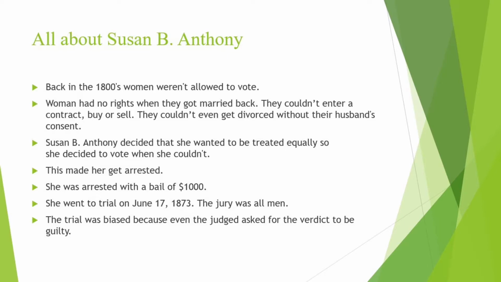Susan B. Anthony decided that she wanted to be treated equally amongst all human beings, so she decided to vote even though she couldn't. This action made her get arrested. She was arrested with a bail of $1,000, so she was released. She finally went to trial on June 17, 1873.